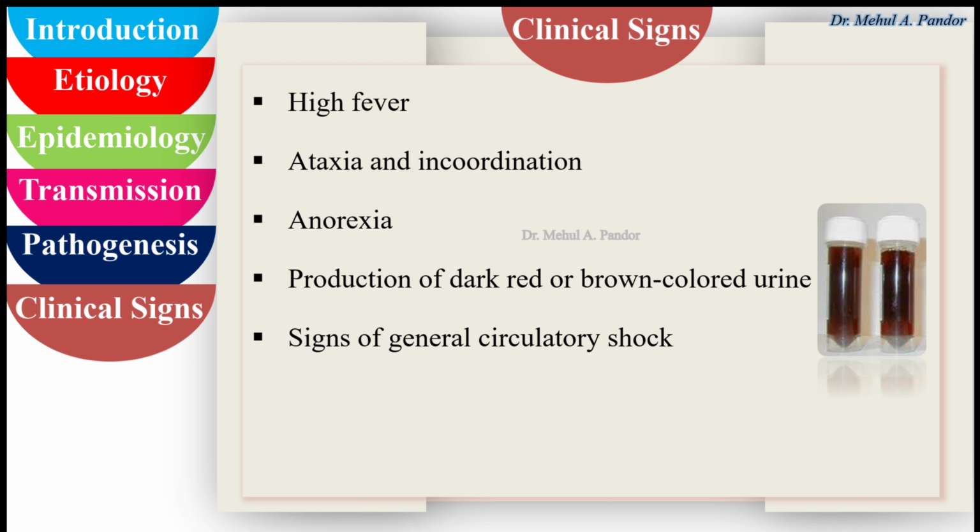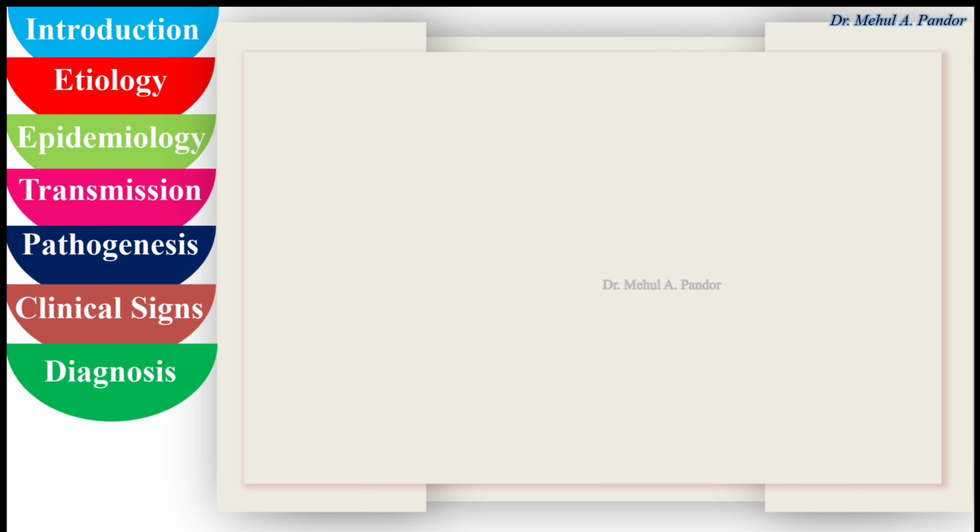The clinical signs observed are high fever, ataxia and incoordination, anorexia, and production of dark red or brown colored urine. Signs of general circulatory shock are also visible. Sometimes nervous signs associated with sequestration of infected erythrocytes in cerebral capillaries can be evident. Anemia and hemoglobinuria may appear later in the course of the disease. In acute cases, maximum parasitemia in circulating blood is often less than 1%.